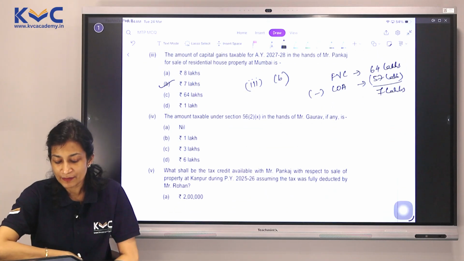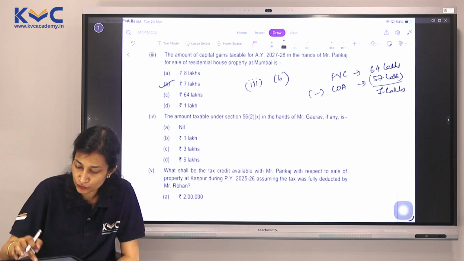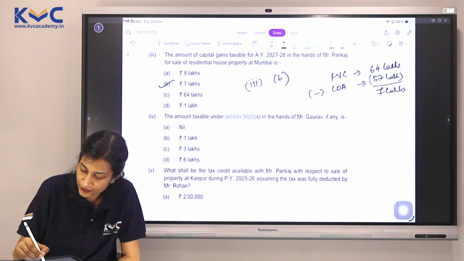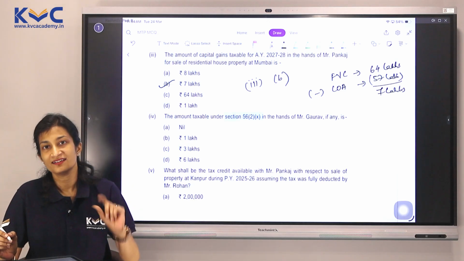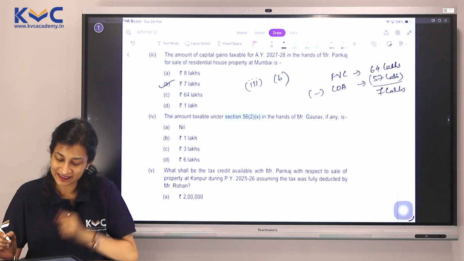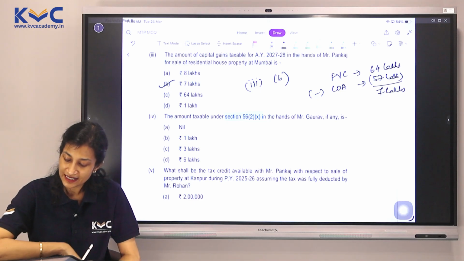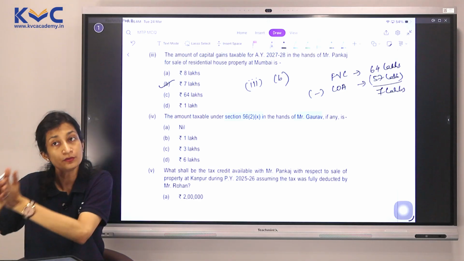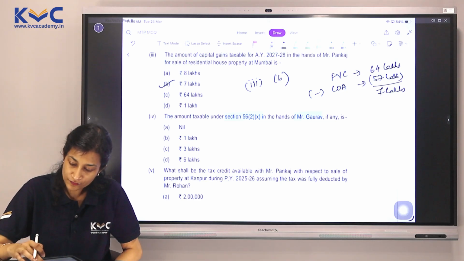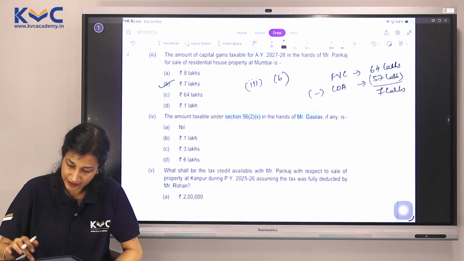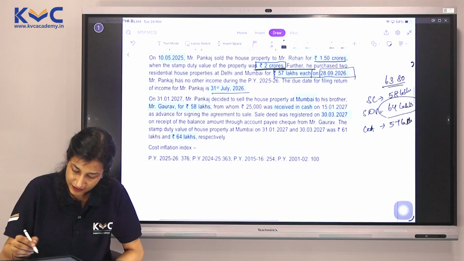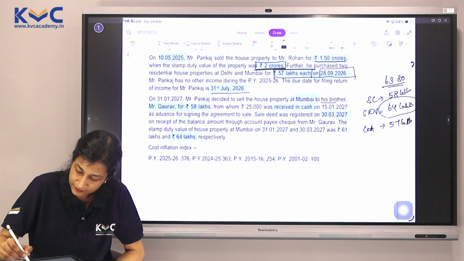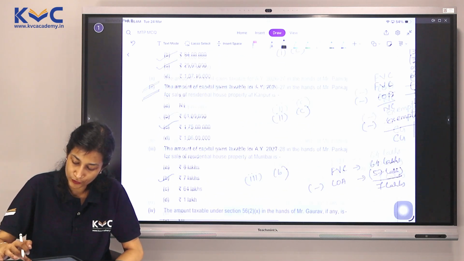Fourth one, the amount taxable under 56(2)(x). Okay, we have gone to 56(2)(x), which is nothing but, we call it as gift under income from other sources, in the case of Mr. Gaurav. Now, Pankaj has sold to Gaurav. Gaurav happens to be his brother, if you remember even that part. Yes. His brother. Okay, so remember all of this.